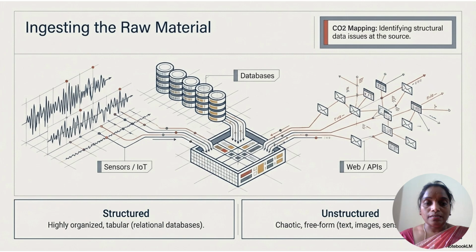Next, investigating the raw material. There are two types of data: structured data and unstructured data. Structured data is highly organized and it is in tabular form. So there is a relation between the parameters. And unstructured data has no such relation and it is not organized and it is not available in table form, whereas it is free-form, chaotic text, images and sensor data.